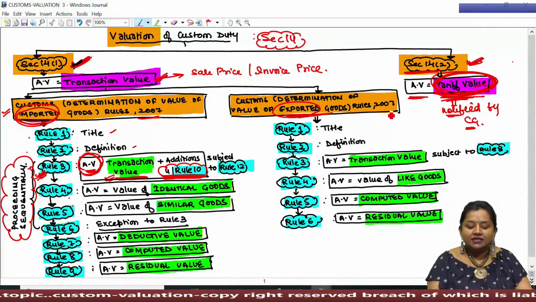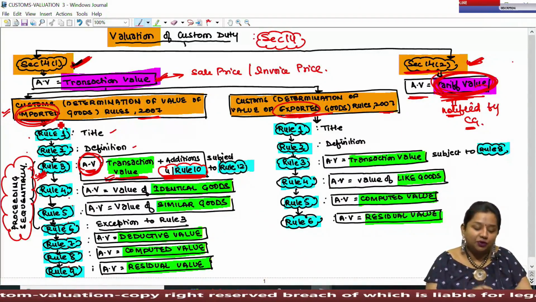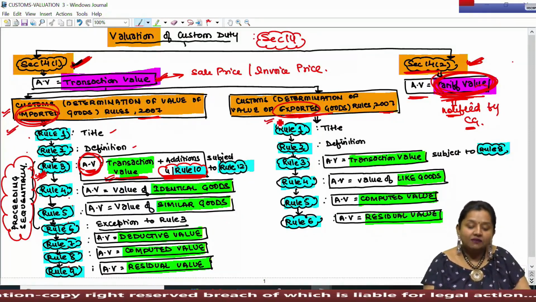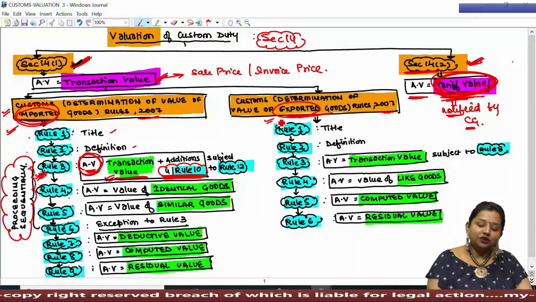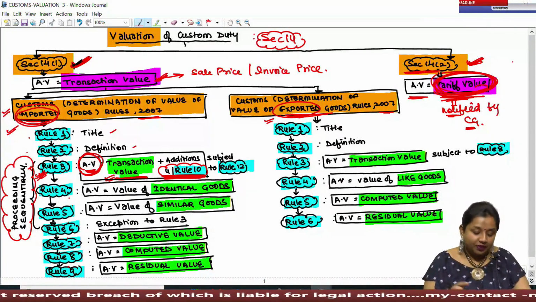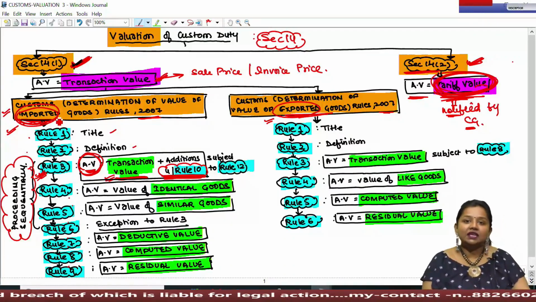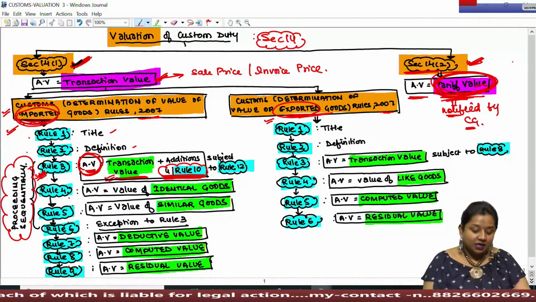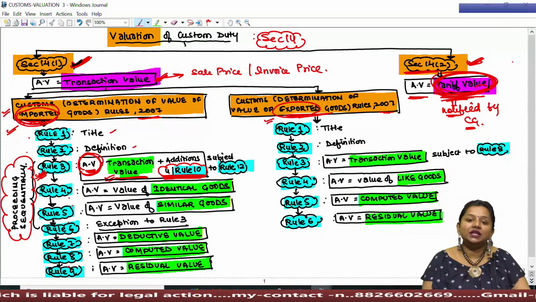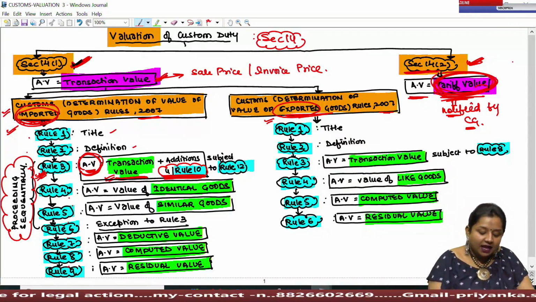2007. By the name itself, it is clear that while determining the assessable value of imported goods, we have to follow this particular set of rules, and while determining the value of exported goods, we have to consider the other set of rules. Now, in the first set of rules, wherein we have to determine the assessable value of imported goods, it has been specifically clarified that all the rules need to be proceeded sequentially. That is, it says that rule 1,